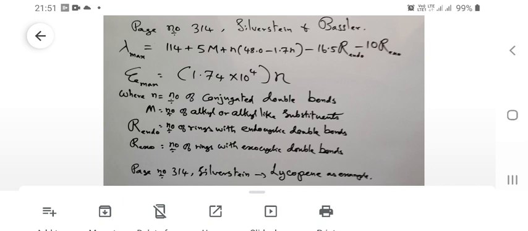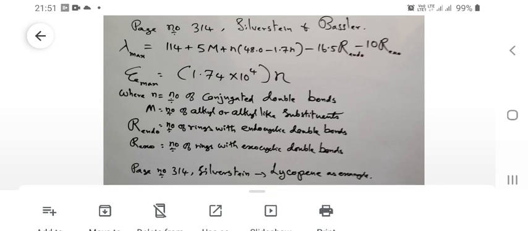So if you have a ring with an exocyclic double bond, then your R endo value is 1 and R exo value is 1. If you have a system with endocyclic double bonds, then R endo value is 1. This is how the values are calculated by observing the structure.